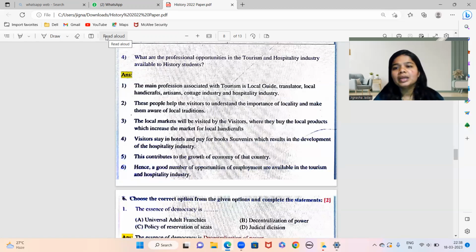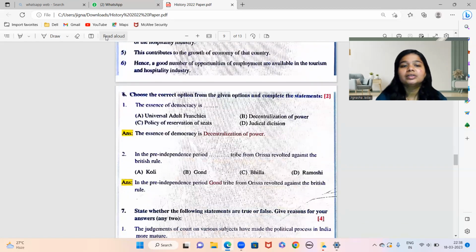Souvenirs is basically एक क्या बोलते हैं यादगिरी जो आप लेके आते हो ना, whenever you go somewhere, कि वहाँ की कोई एक चीज आप लेके आते हो, just as in the form of memory, एक यादगिरी के हिसाब से, that is known as souvenirs. This contributes to the growth of economy of that country, कि जो भी country का आप travel कर रहे हो, और history का tourism वाला factor जो है वो आ जाता है. Hence, a good number of opportunities of employment are available in the tourism and hospitality industry.